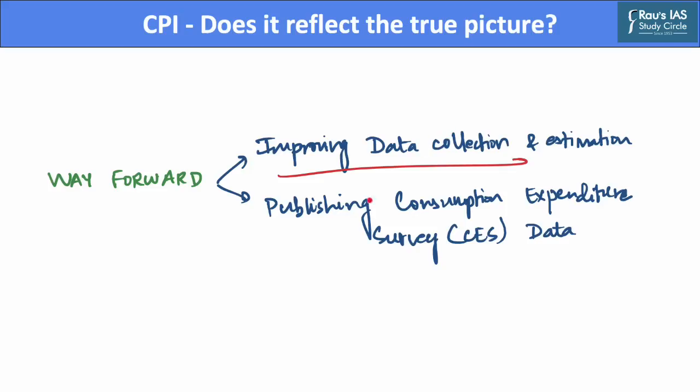Further, there is a need to publish the consumer expenditure survey data, as the absence of CES has spawned several issues, as currently we are unable to determine the population under the poverty line, and our ability to track inflation effectively has been severely undermined. Hence, our ability to understand and manage our economic reality needs further improvement. This can be done by improving the data collection and estimation and publishing the consumption expenditure survey data publicly. This was all for today's discussion on Consumer Price Index.